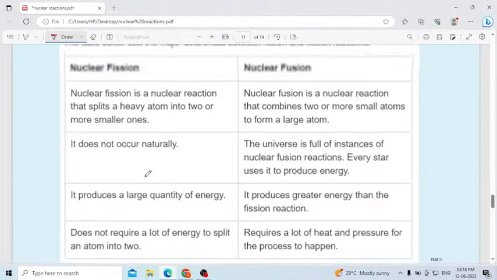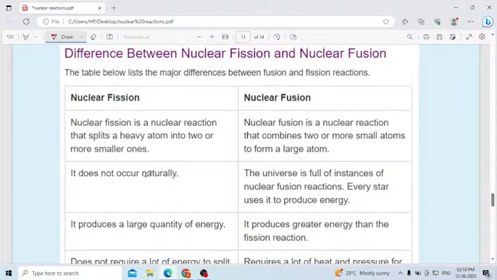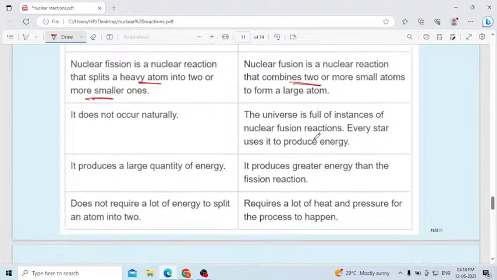Then last one, let us discuss in detail what is the difference between nuclear fission and nuclear fusion reaction. Nuclear fission is a nuclear reaction that splits a heavy atom into two or more smaller ones. Fission, splitting. Nuclear fusion is a nuclear reaction that combines two or more small atoms to form a larger atom.